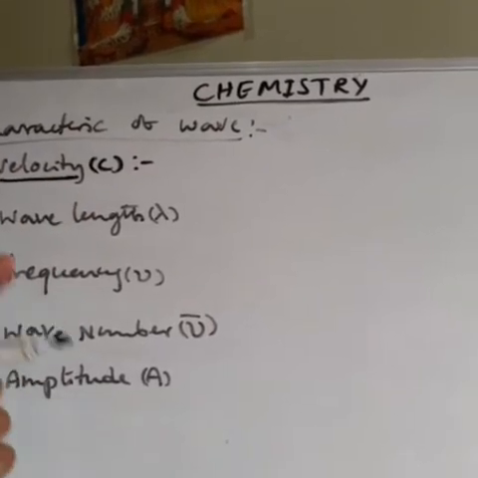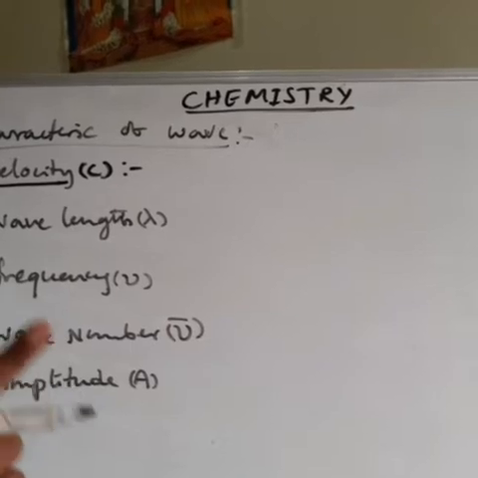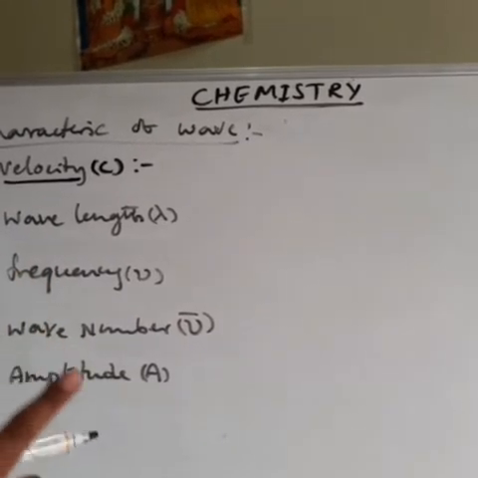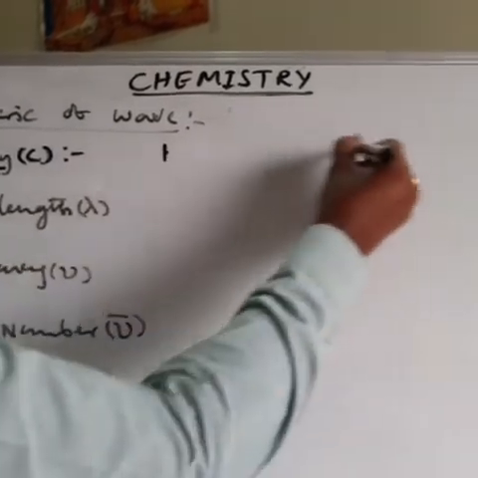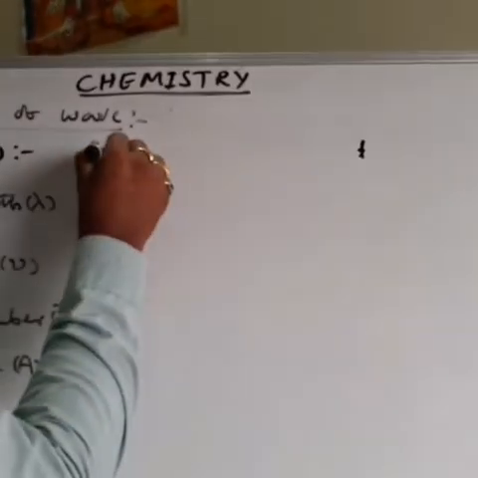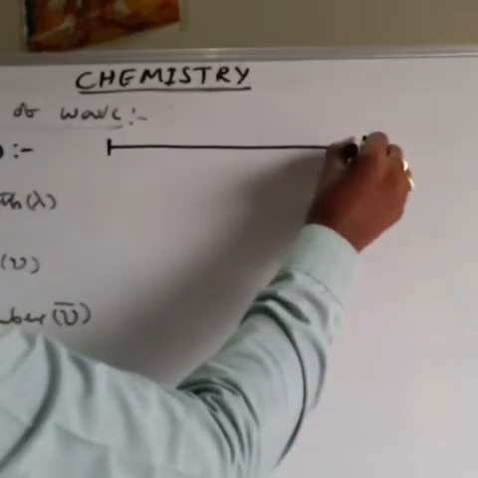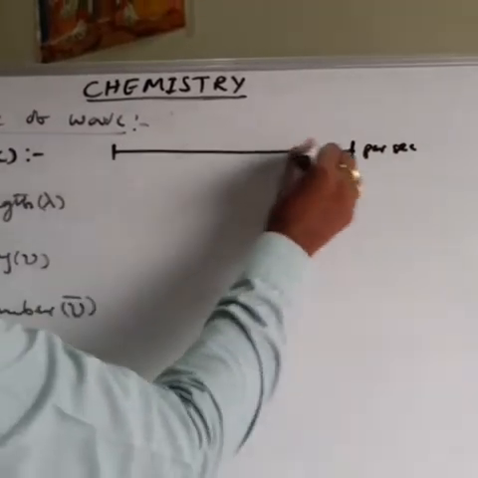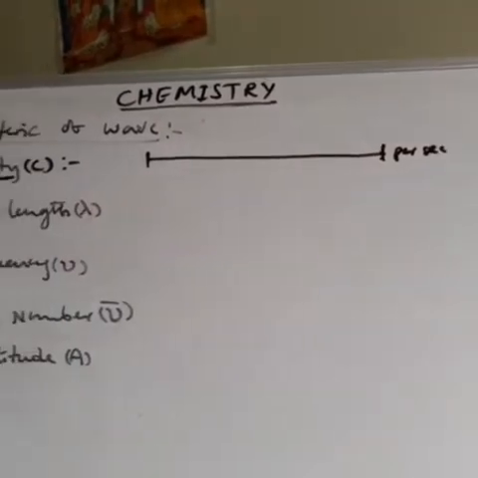What is the definition of velocity? The linear distance traveled by the wave per second. For example, from this point to this point, per second, how much distance is traveled by the wave? That is called velocity.